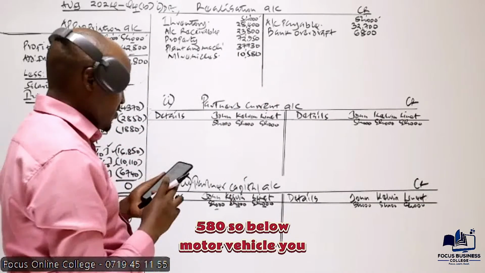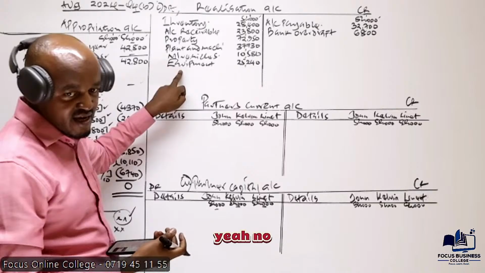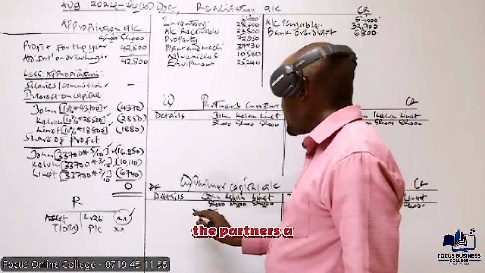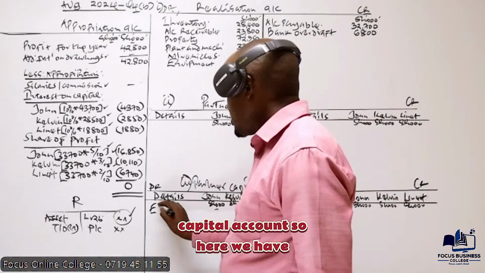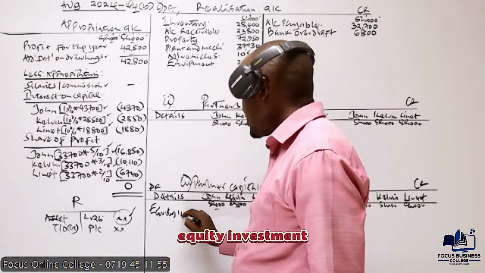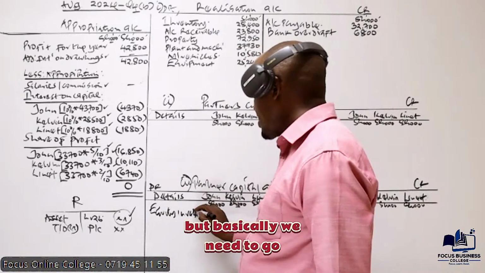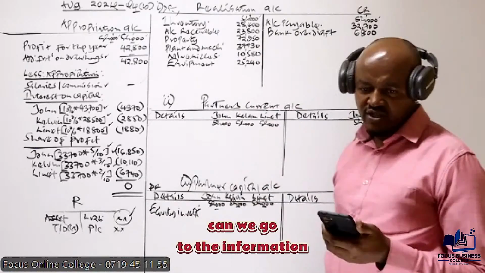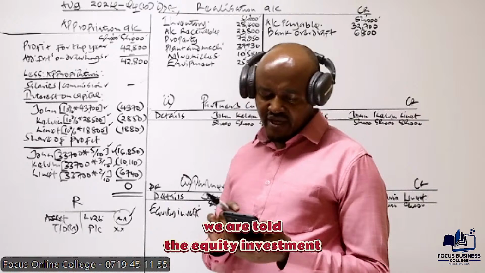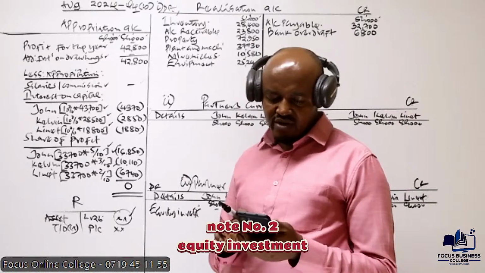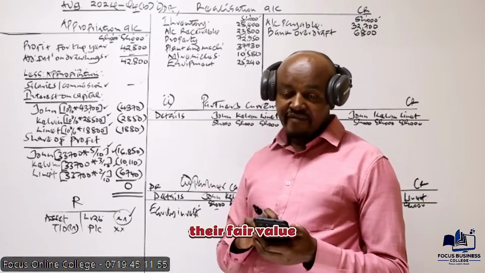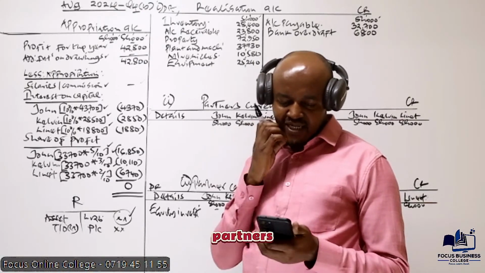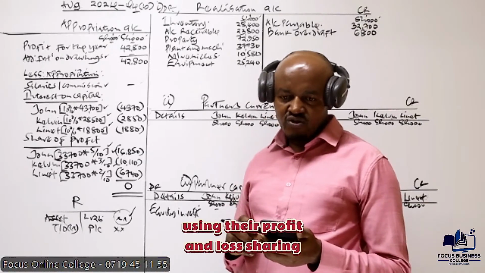Below motor vehicle, we have equipment. We have said those assets which are taken over by partners will be debited in the partners' capital accounts. So here we have equity investment, but we need to go back to the information in note number 2. Can we go to note number 2? We are told the equity investment was taken over by partners at its fair value of 18 million and allocated among partners using their profit and loss sharing ratio.